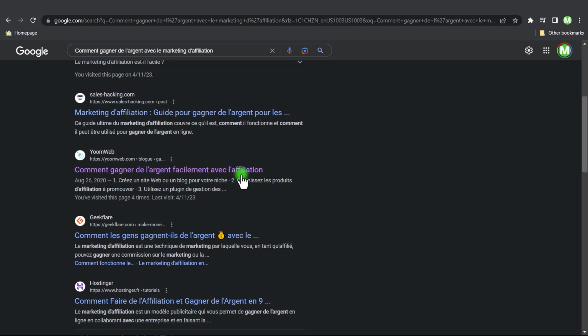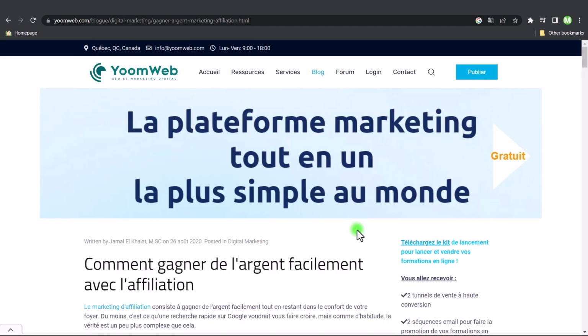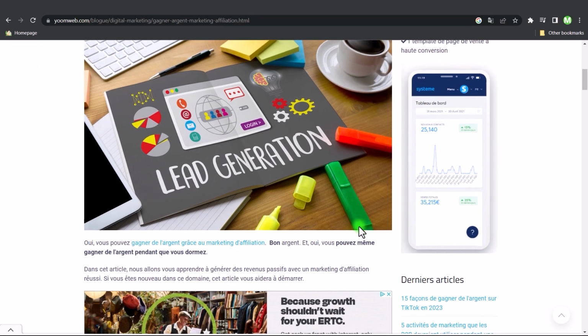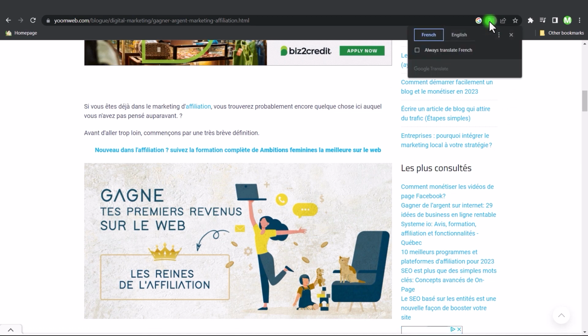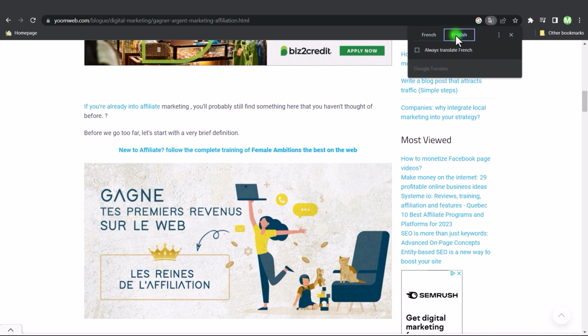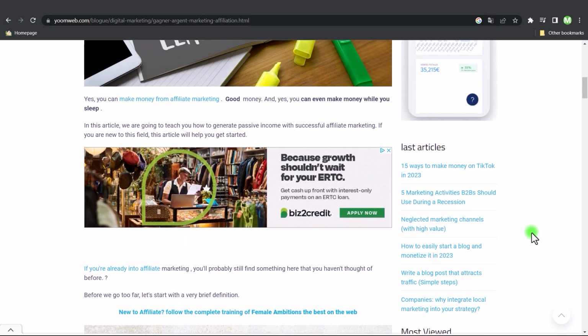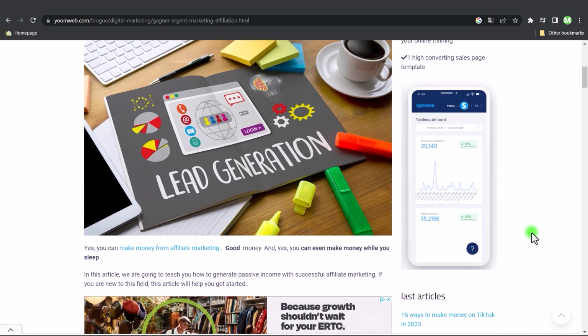And then for example, we're just going to click this link here and it's actually going to bring us to the article. And as you can see, it's written in French. And now the only thing that you want to do is just go up to the top and click on this little translate icon. And you want to translate this post over into English. And the reason we want to translate this article into English is because we're going to use this article to promote our reference guide. Stick with me, guys, because this method works 100%.